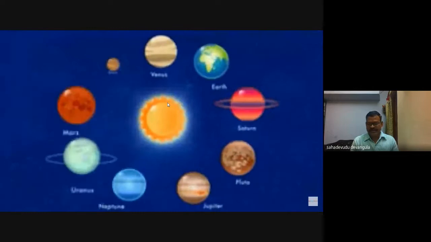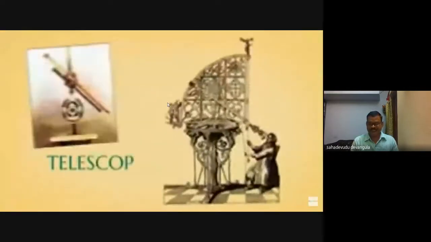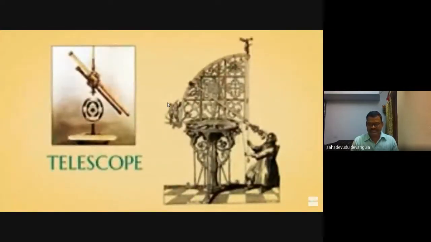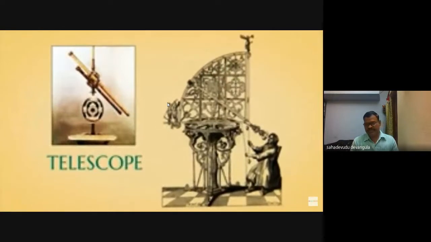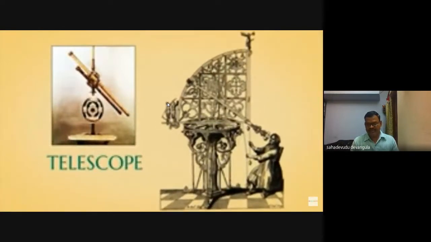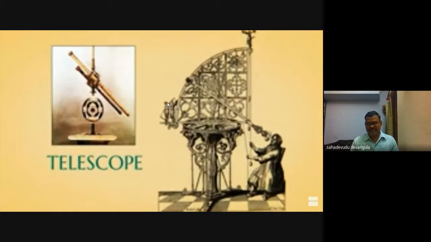When he tried to prove the theory of Copernicus was correct, he was punished by the church for challenging its belief and authority. Galileo's research in mechanics paved the way for Newton's laws of motion. Therefore, he was called the father of experimental sciences.